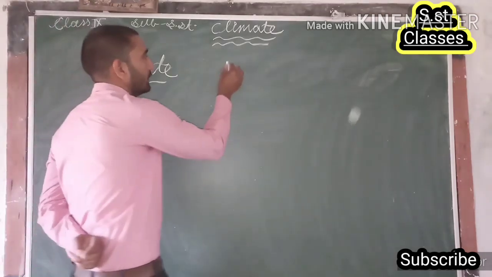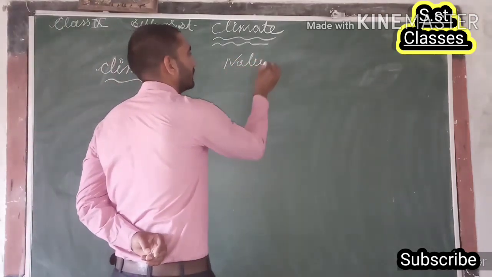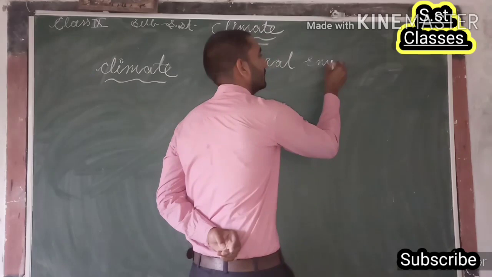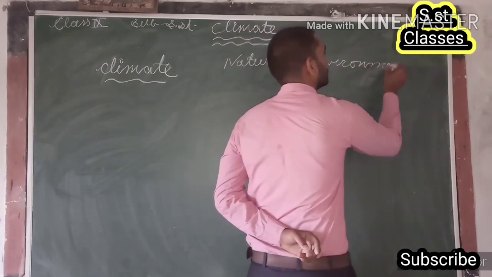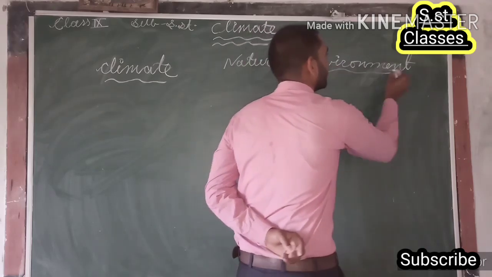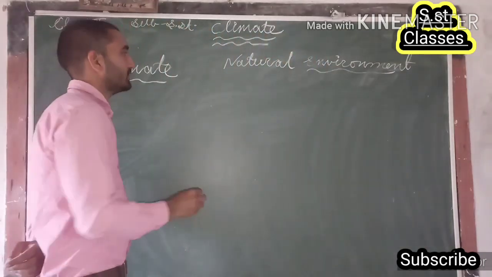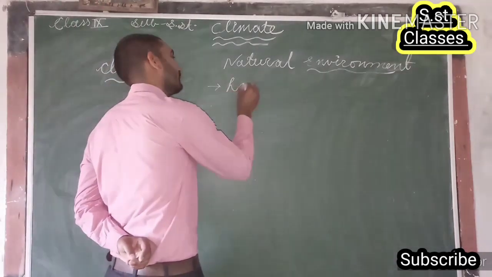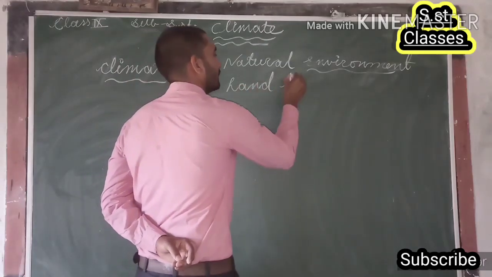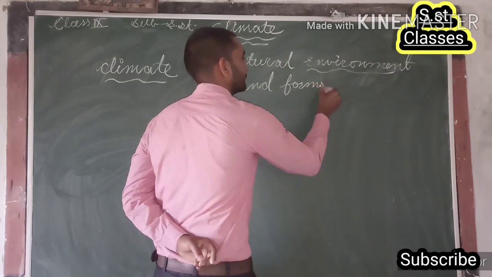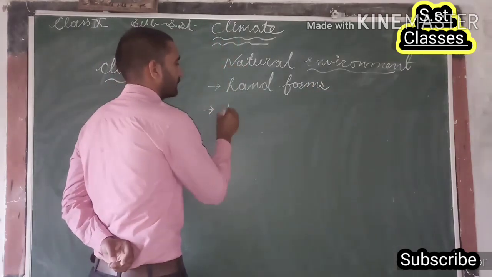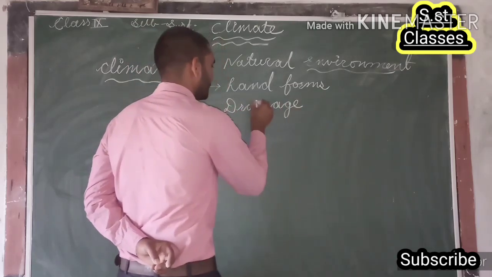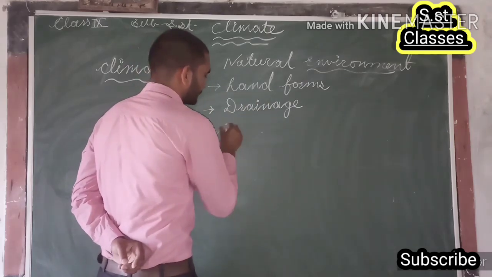Guys, if we talk about the natural environment of a particular place, then there are three basic elements related to that natural environment, which are landforms, drainage, and along with that, climate.